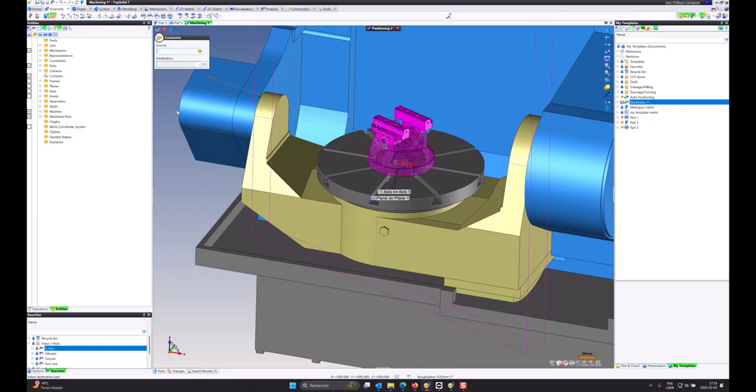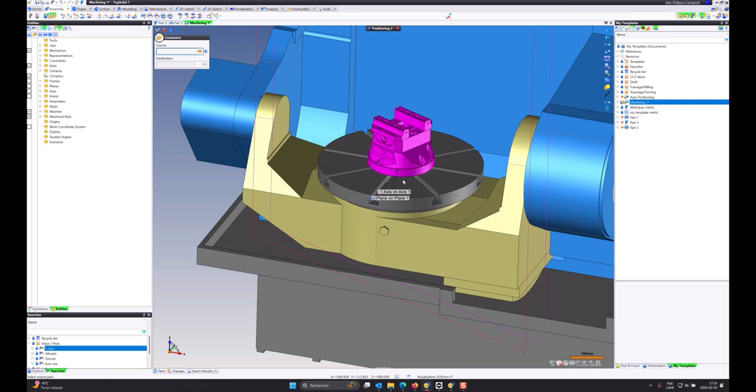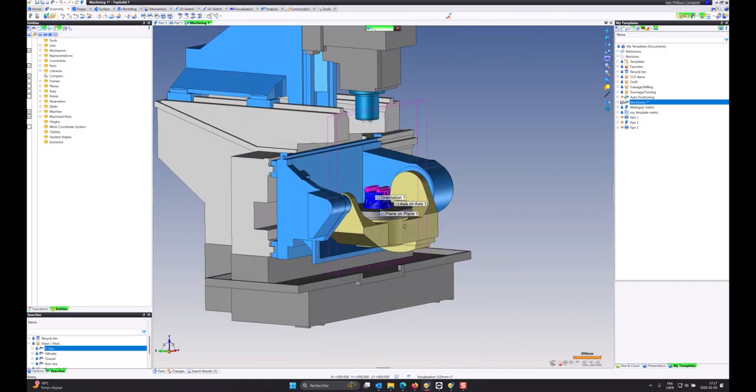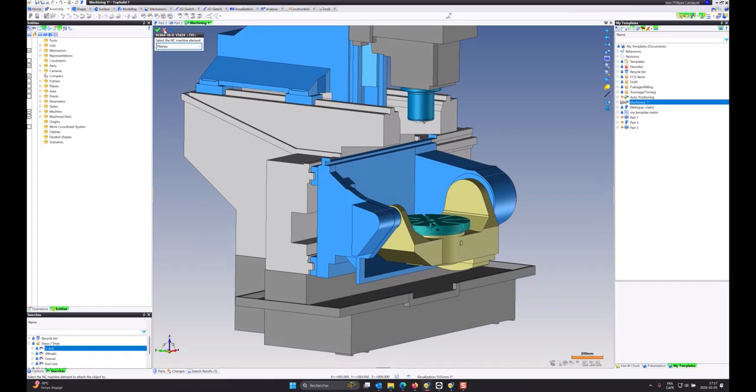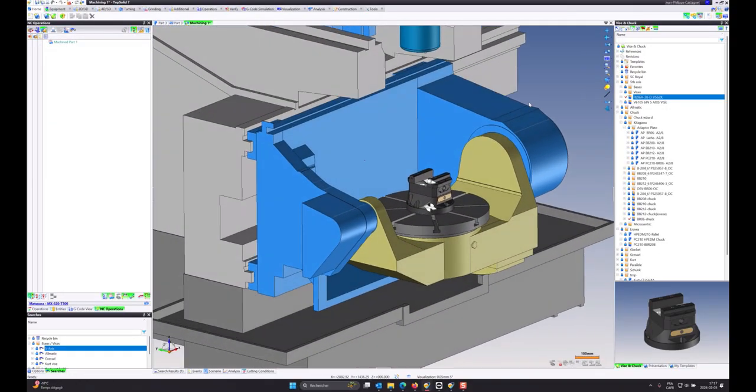I'm going to go X. Oops, I don't think it worked. Yeah, I'm going to say this. And okay, so it doesn't want to orient it like this. I'm going to go this, X-axis, validate, and everything should be blue. Perfect. So my vise is mounted on the machine. Yes, it's on that table.